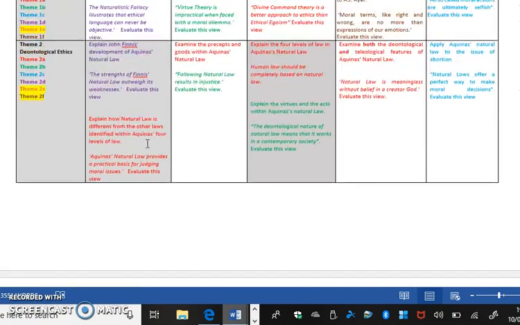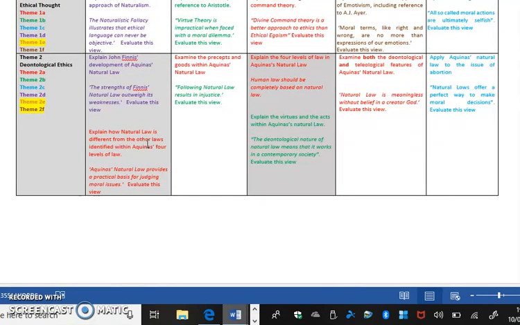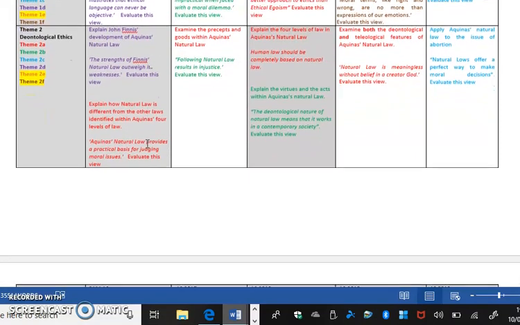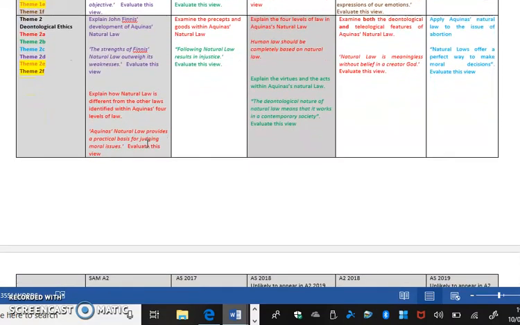Then if we go back to theme 2, so theme 2 is deontological ethics. Theme 1, of course, was ethical thought. And again, I've colour-coded them so that you can see when a sub-theme is either repeatedly being asked, as theme 2A is, which is Aquinas' natural law. Look, that has been asked all over the place. Or where there is a sub-theme that has been missing, and therefore that is more likely to appear on your paper. So theme 2A, Thomas Aquinas' natural law, and that's precepts as basis of morality, and that's been asked an awful lot.